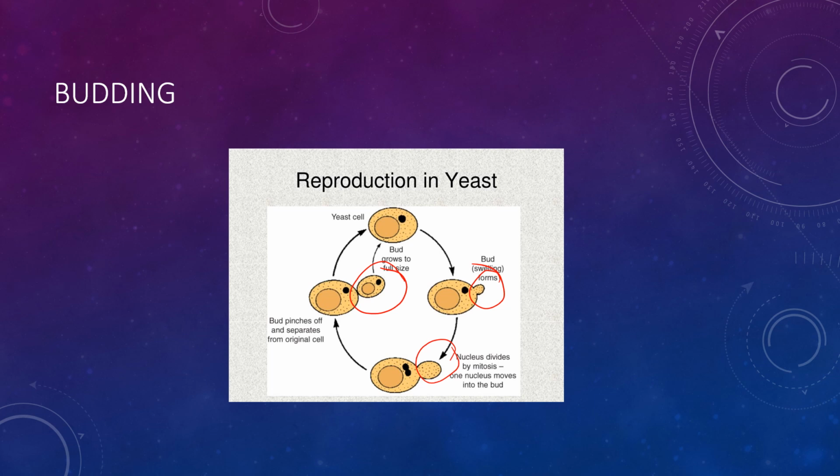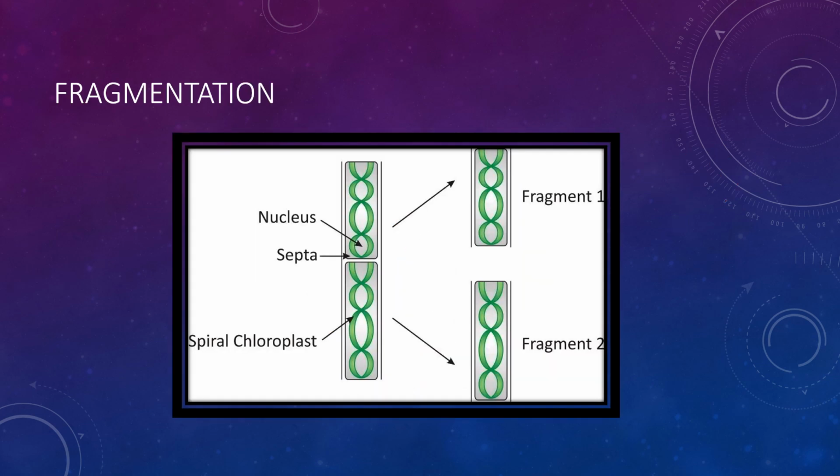Budding is actually seen in yeast, which is a fungus. We can see the bud is formed, and the bud separates from the mother cell, and a new individual yeast cell is formed. Now we will move on to fragmentation. You see in this diagram, in fragmentation the body of the organism breaks into two or more parts, and each fragment develops and grows into a complete separate individual.